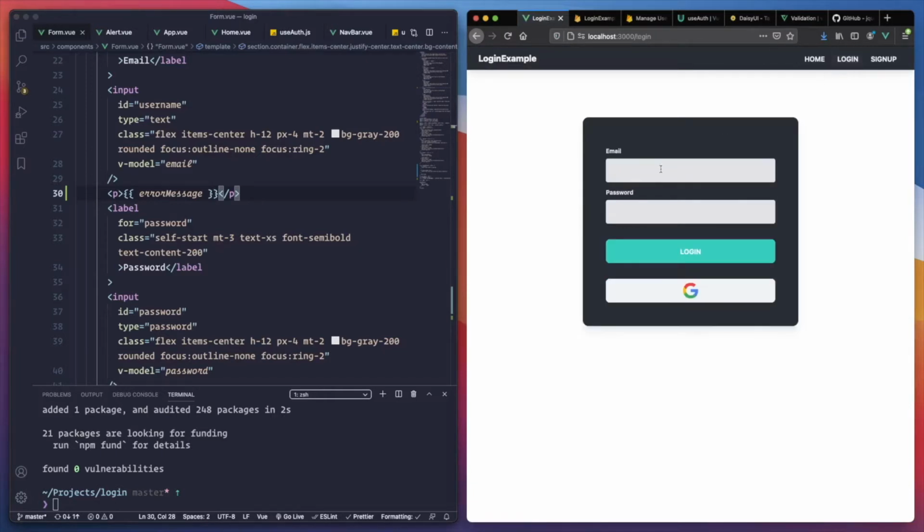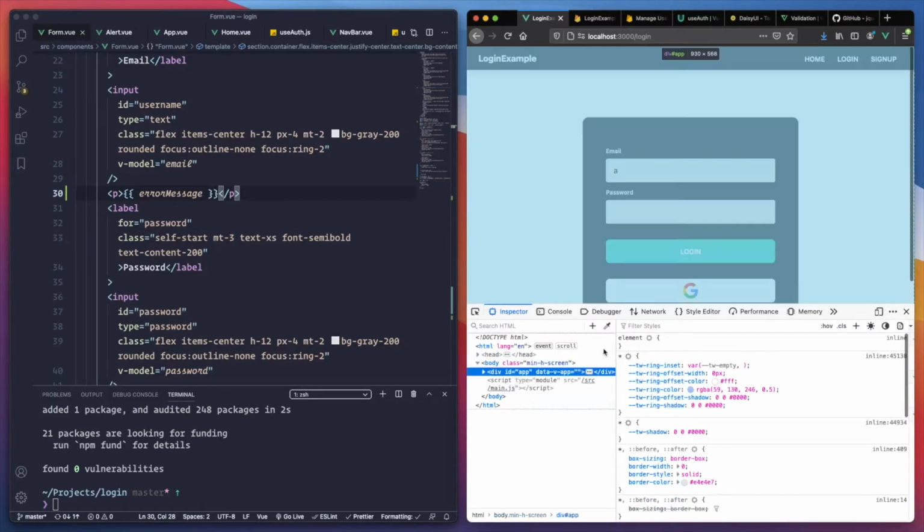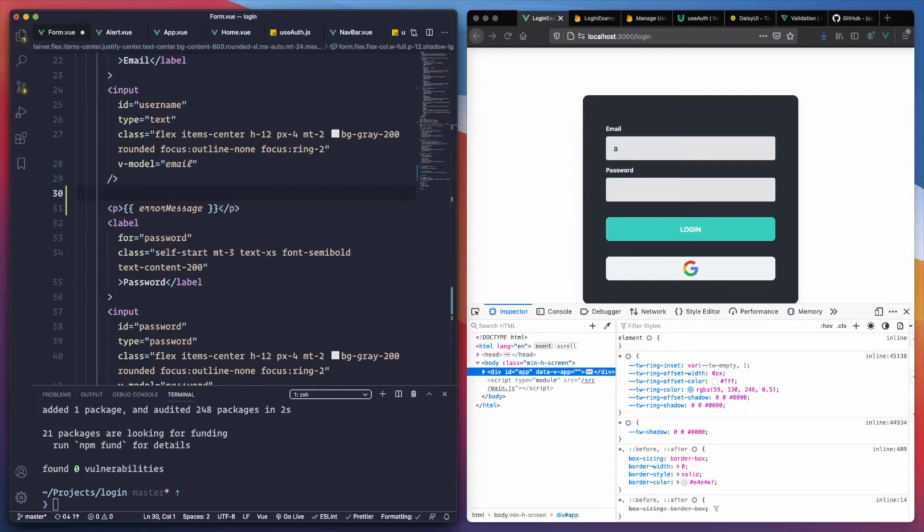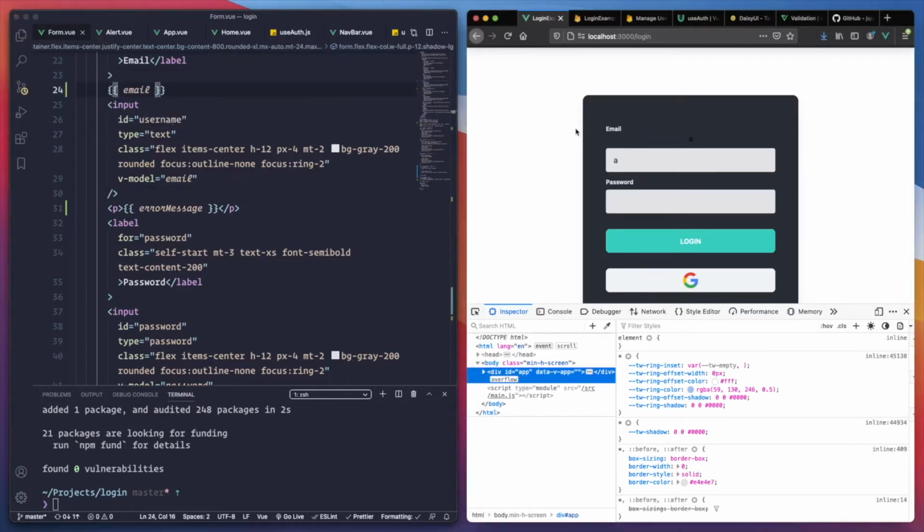Oh yeah. Okay, let's go to login. Yeah, we're doing the email. Let's try to print that particular email too. And let's print it right here. The email is A. Yeah, it's not picking it up the way that it's supposed to, because email doesn't exist. So let's change this to value the way that we have it in the function.